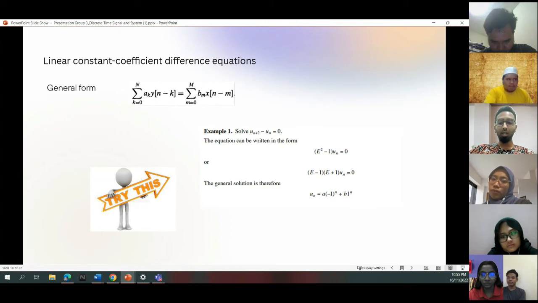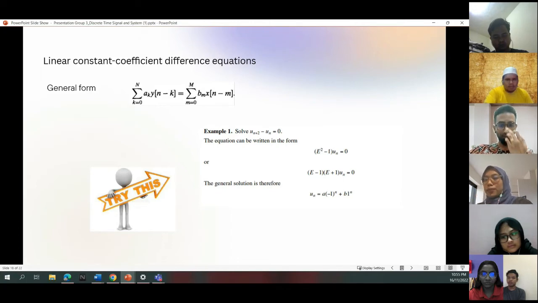The a_0 should be 1. If a_0 is not 1, we should do normalization, which is simply dividing by a_0 to get the value 1. From then we can calculate the value of the output.